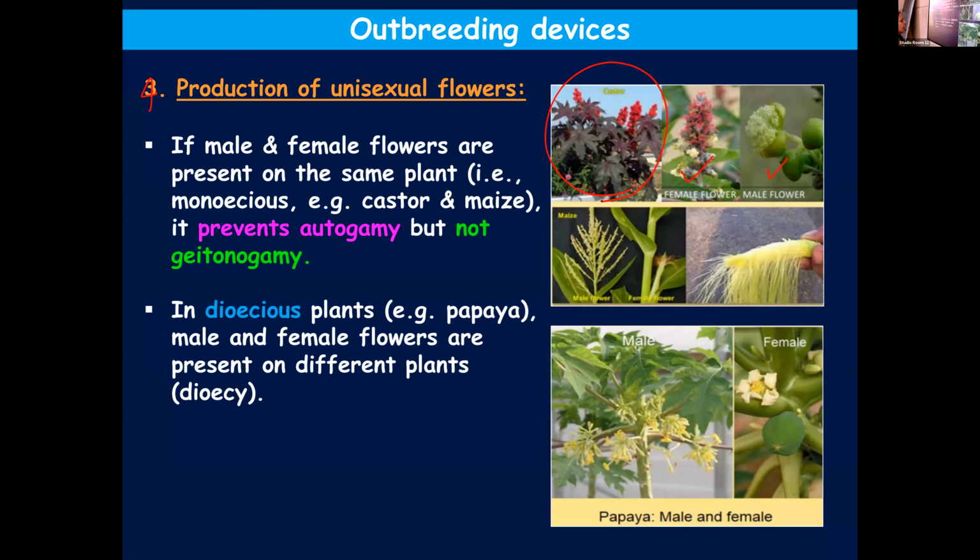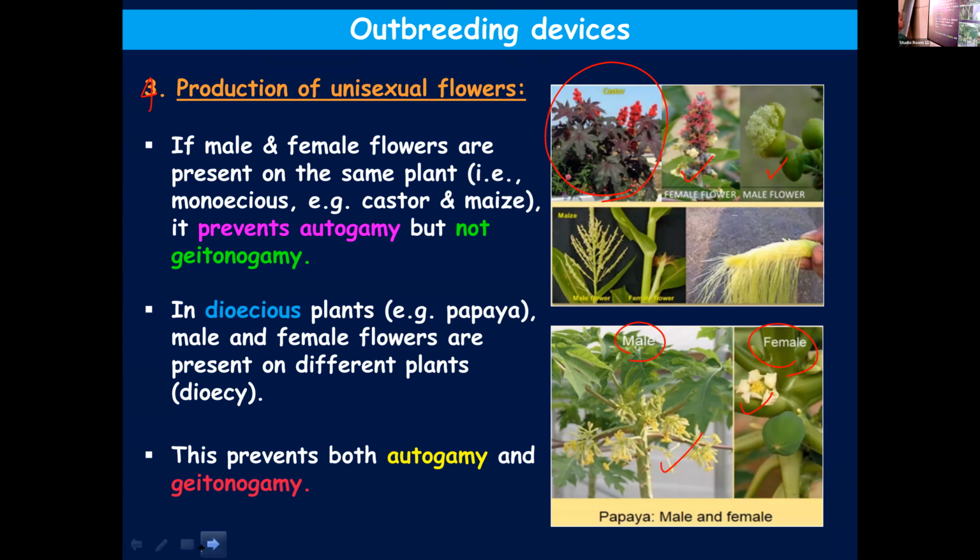Okay. But when it comes to dioecious plants, means male and female flowers in two different plants. Here you can see a male papaya tree with male flowers, and a female papaya tree with female flowers. You can find them on different plants. And here both geitonogamy and autogamy can be avoided, and it will promote cross-pollination. Have you understood?